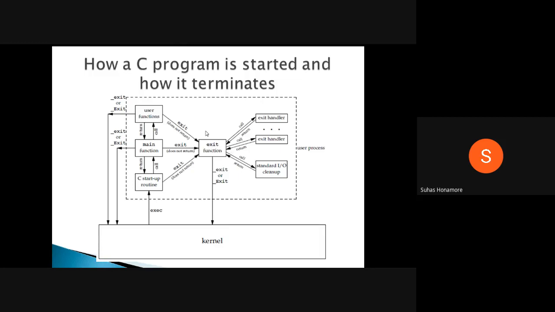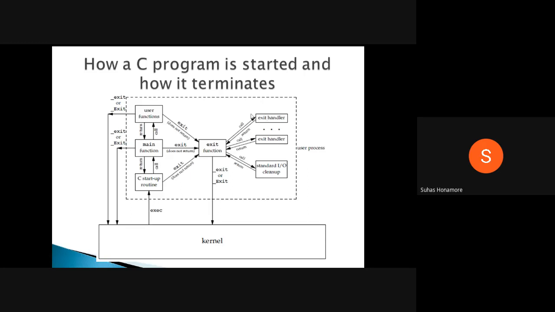Suppose you want to do any IO related cleanup, that we can write as standard IO cleanup. Suppose you want to deallocate some memory, you can write your own handlers. Like error handling kind of things, you can write some functions here.